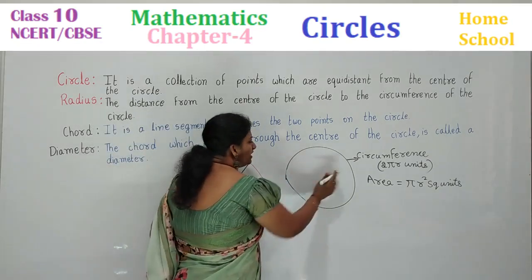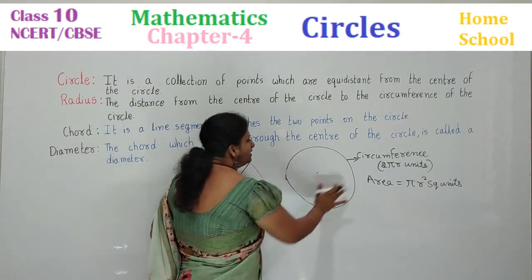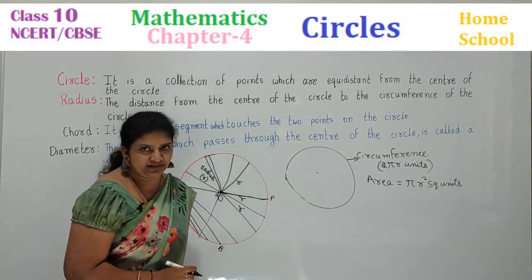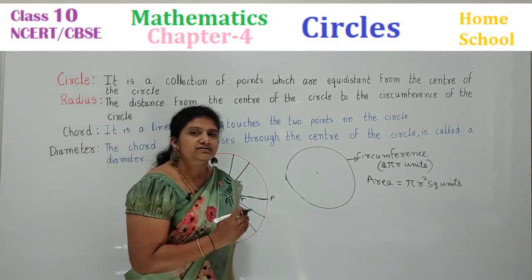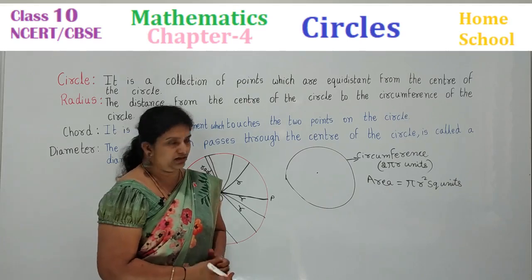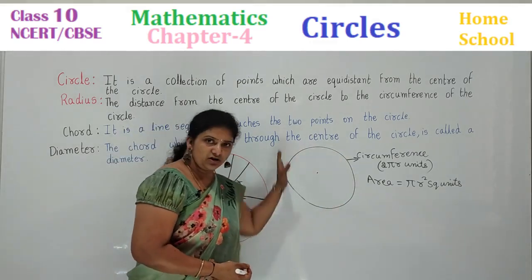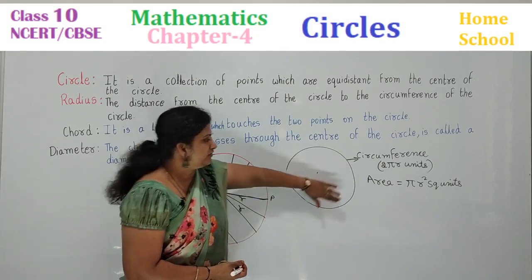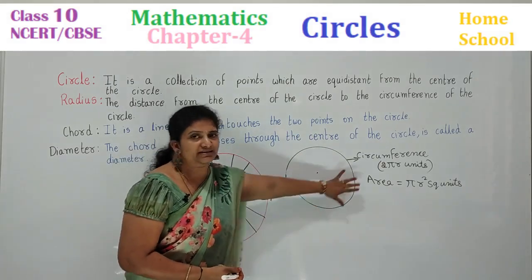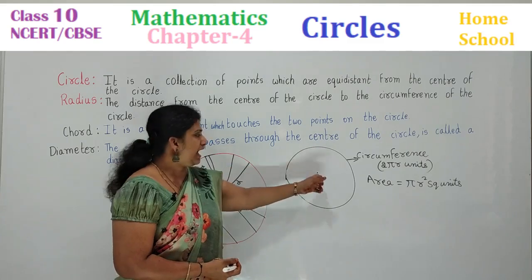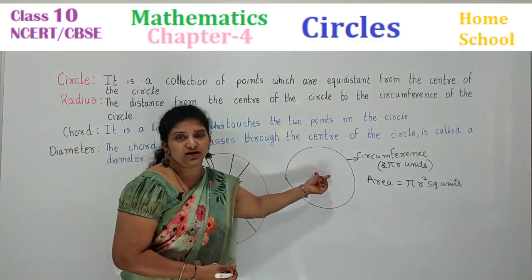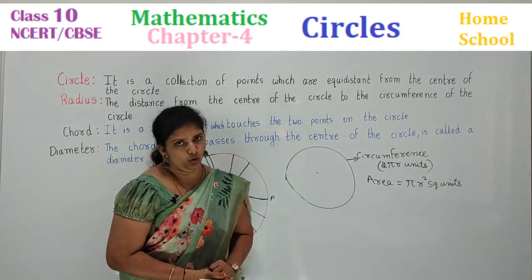The area of this complete circle is equal to pi r square units, where the pi value is 22/7 and r is the radius of the circle. So now the outer ring is called the circumference of a circle. The full region bounded by this circumference is called the area of a circle, and the center point is represented by O.